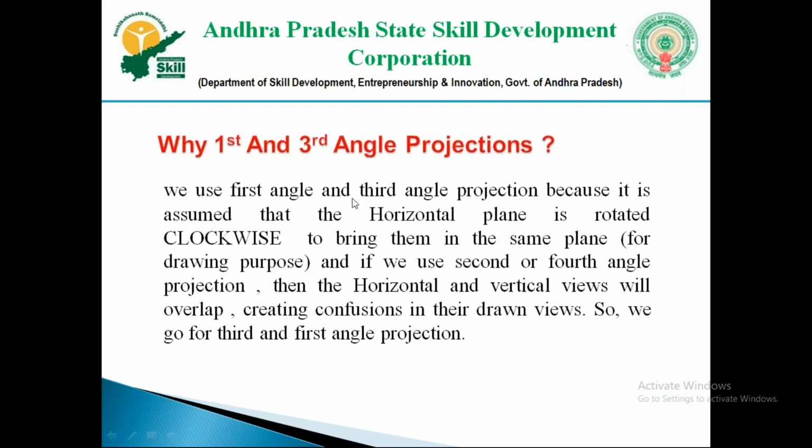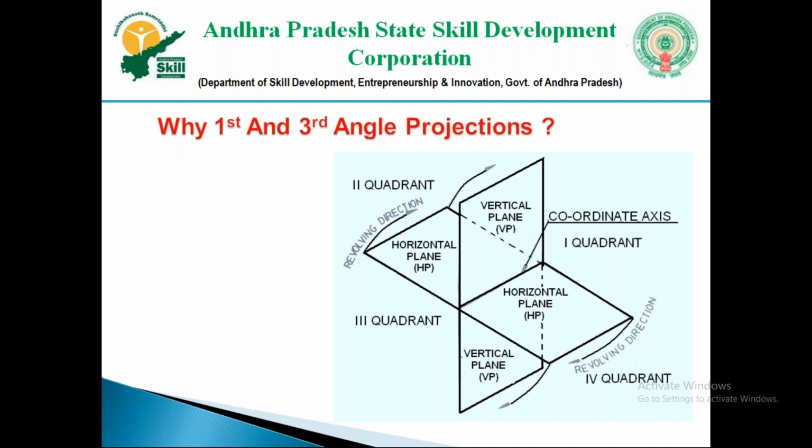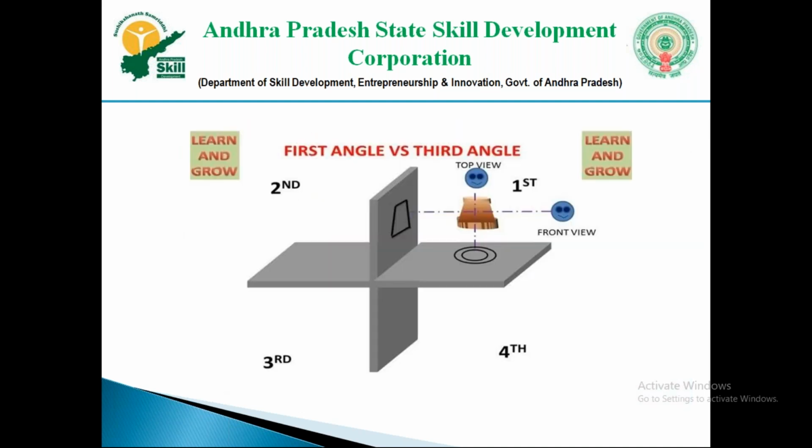See why only first and third are used: only in first and third do the front view and top view stay separate. For example, here the object is placed in the second angle. We project the top view on the horizontal plane and the front view on the vertical plane.